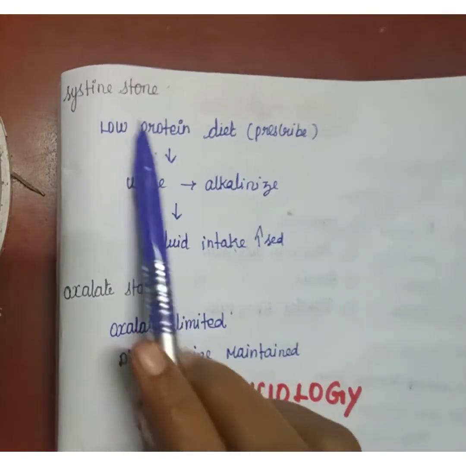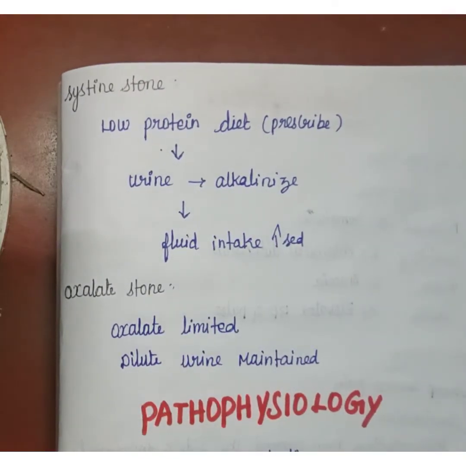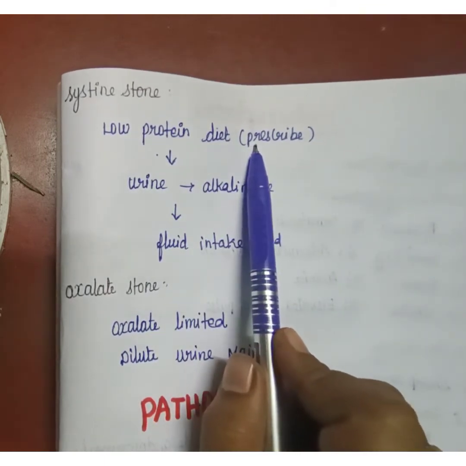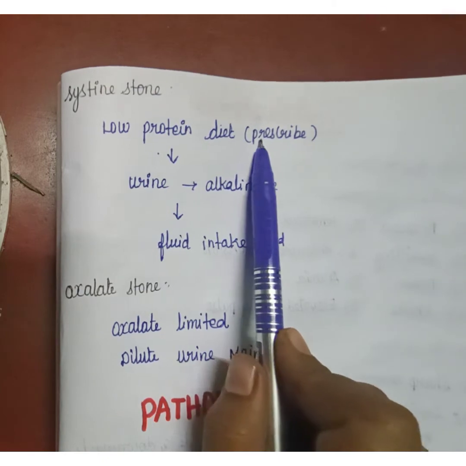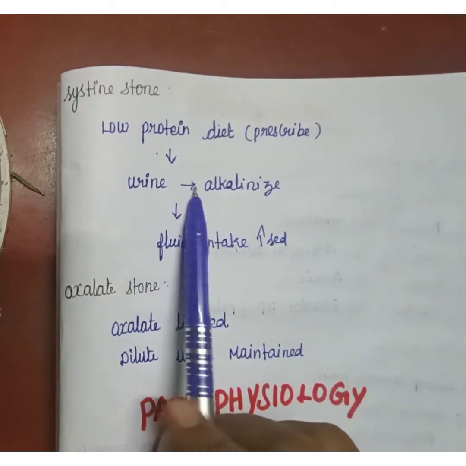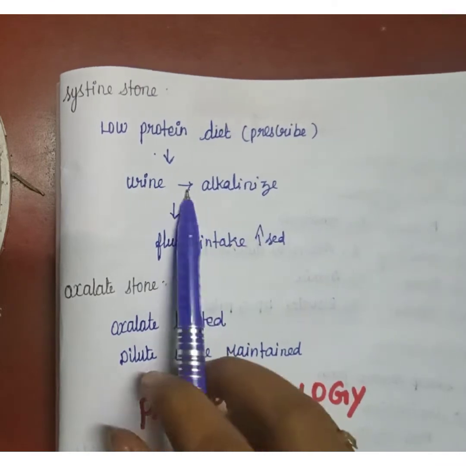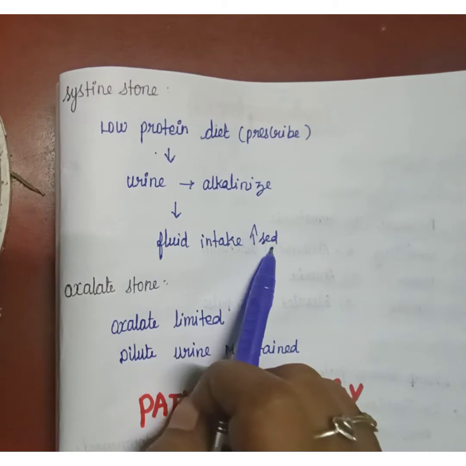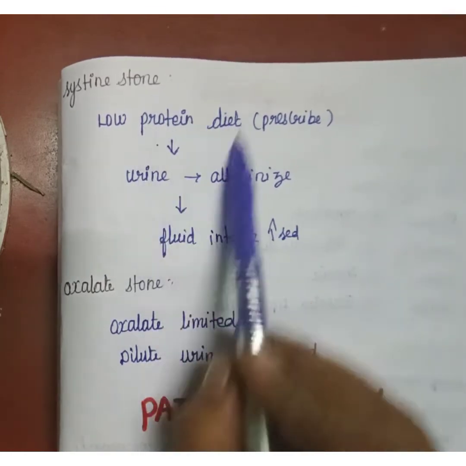Next one is cystine stone. In cystine stone, a low protein diet should be prescribed for the patient. While prescribing a low protein diet, the urine is alkalinized and fluid intake is increased. So this is about cystine stone.